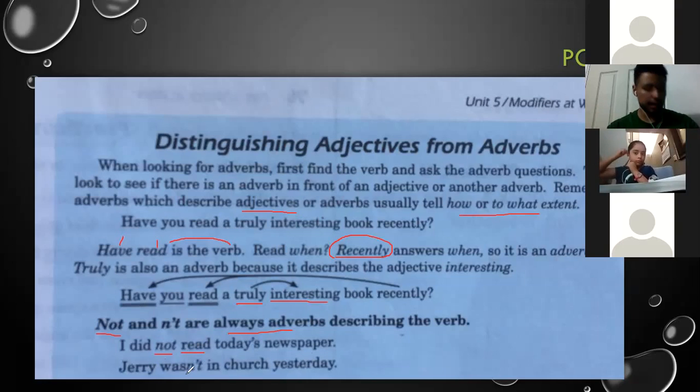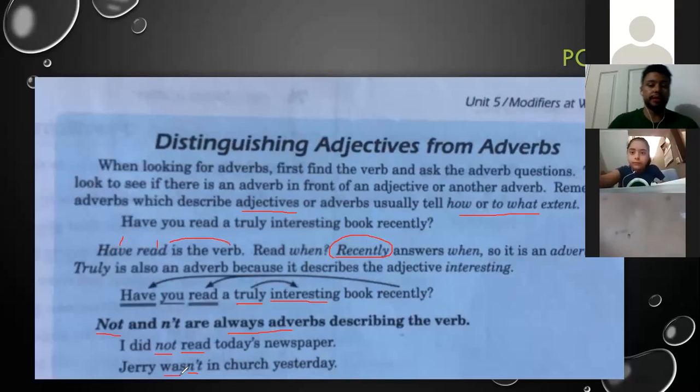Okay, Jerry wasn't in church yesterday. The adverb in this case is n't. Exactly. Is modifying what? Look at this. Was. Yesterday or was? Was, exactly. It is modifying the verb in this case. Well done.